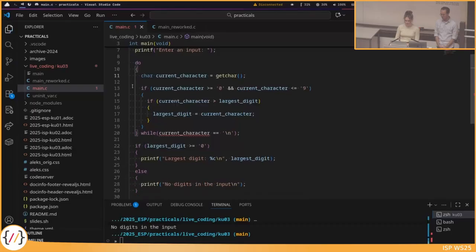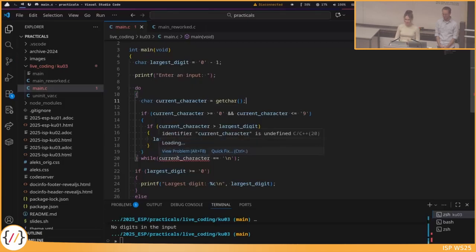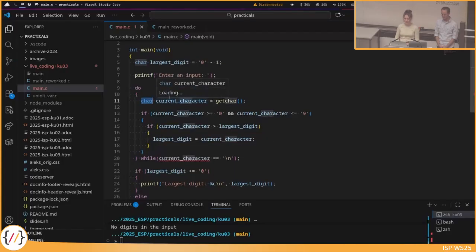And now we see something that we already discussed in the last practical session, namely that here in this while it says current character is undefined. Why does this happen? Well, the current character just lives within this while loop, and this condition here is not in the while loop, so we can't access current character.